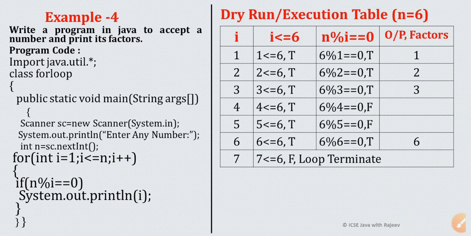As I already told, if you want to print the factors, the statement for printing the factors will come within the loop body, because there will be more than one factor for a number. But if we want to print only the count of factors, the statement for printing the count will come outside the loop body. You will understand that according to the program requirement.